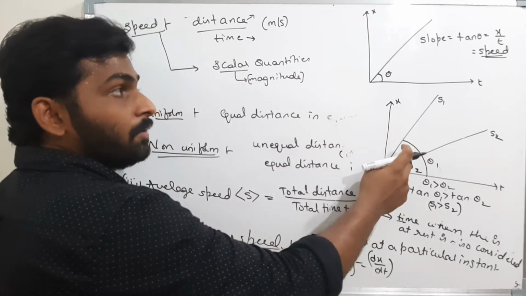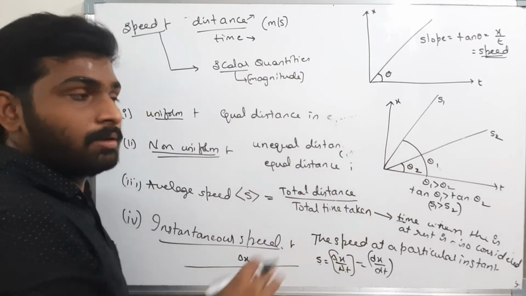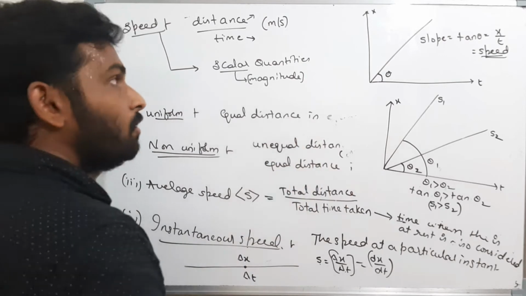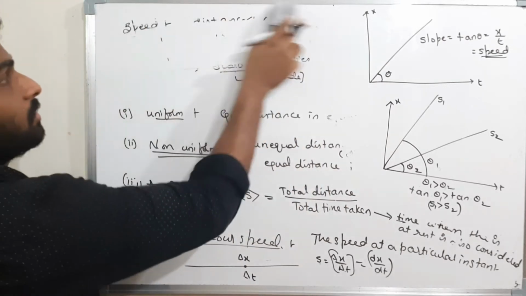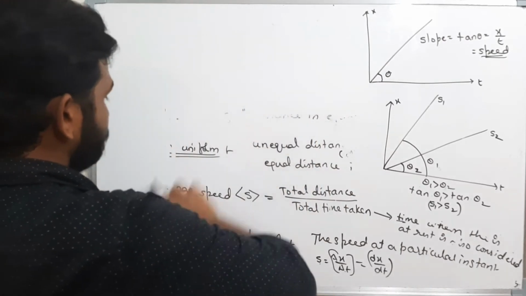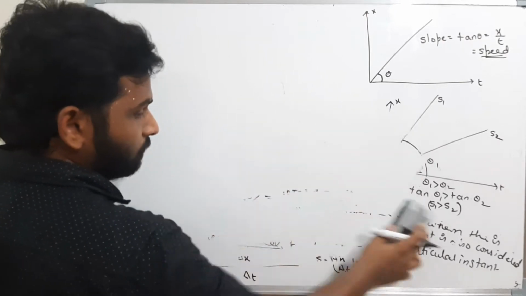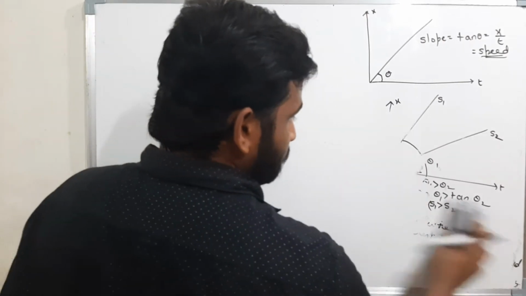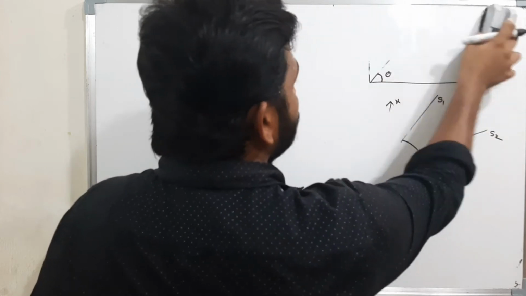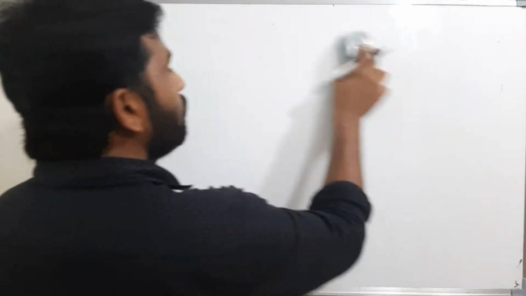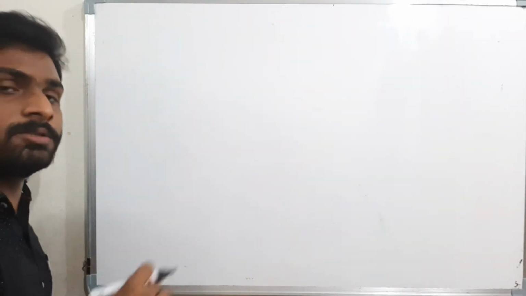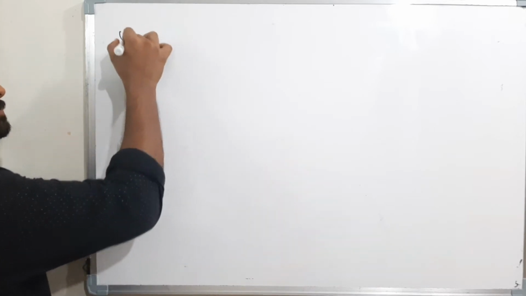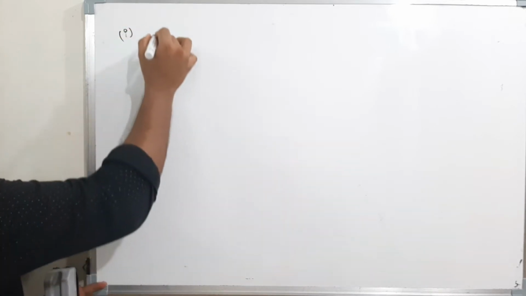More about graphs we will study after acceleration. For the present, this is enough. Okay, next one, we will go to velocity. Okay, before going to velocity, we will see a few problems in speed itself. Okay, now see here. The body is traveling.